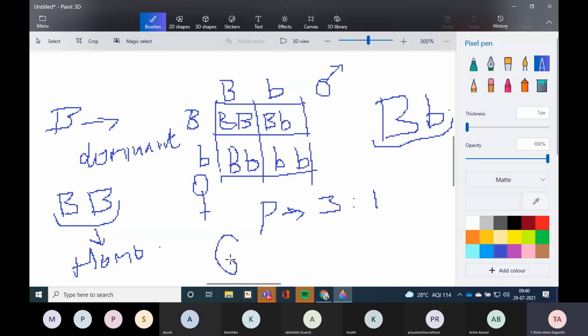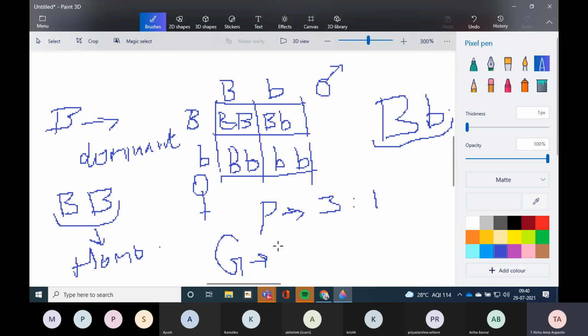How can we find the genotypic ratio? What is the genotypic ratio? Phenotypic is the one which is visible from above, when we see them. The clearly visible characters are known as phenotypic. What are genotypic ones? The gene features, the features consisting of genes. That means we have to see the difference between them. Like this, all these three contain capital B. That's why we wrote